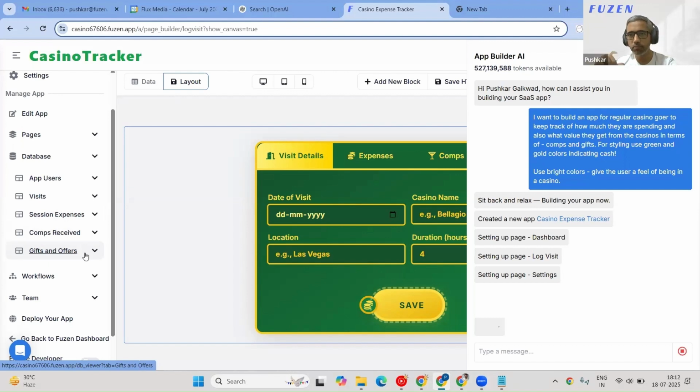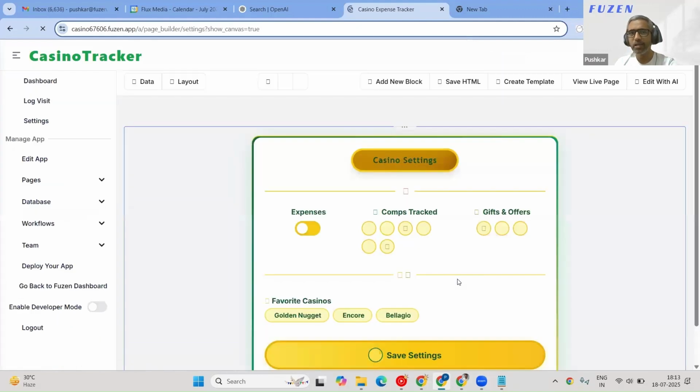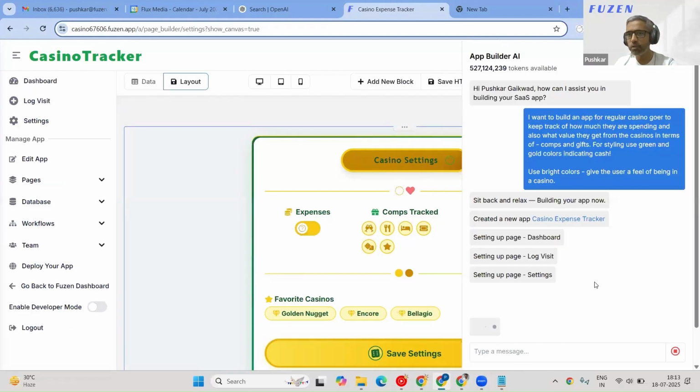Maybe we could club them in a single table. And we would like to add another table for places, like you mentioned, which could be casinos or cruise ships. So once it finishes whatever it's doing, we'll ask AI to add the tables that it missed. It missed because I wasn't very clear in my prompt.